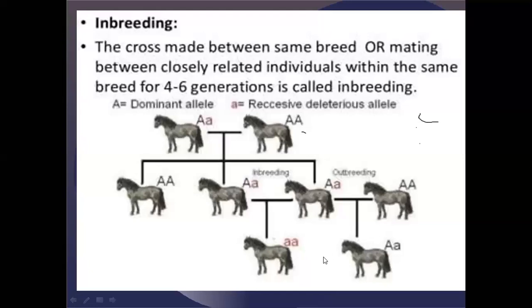During this experimentation, what you will see at the end is the homozygous characteristics. These can be separated, and once separated, we can select that strain of the animal for getting the productivity. That is what I'm trying to explain.